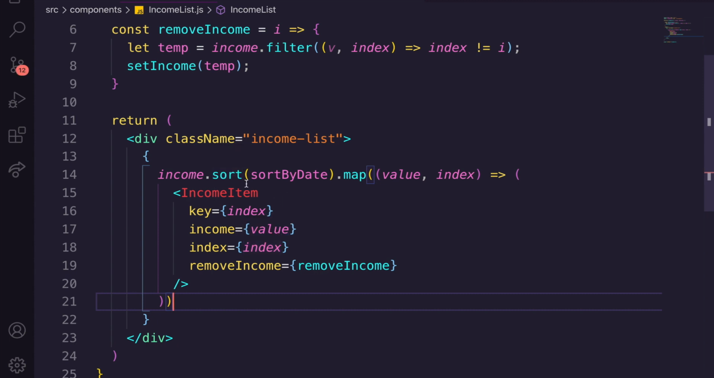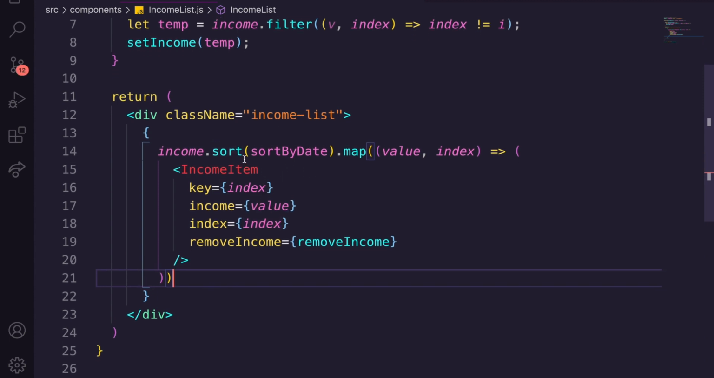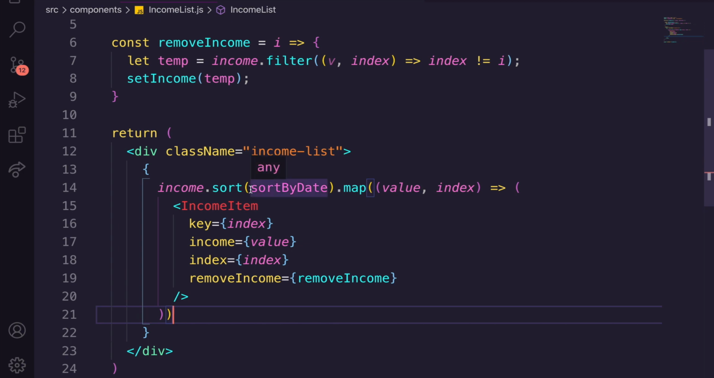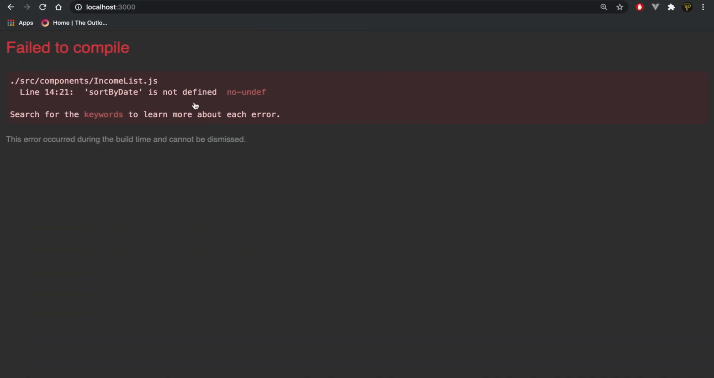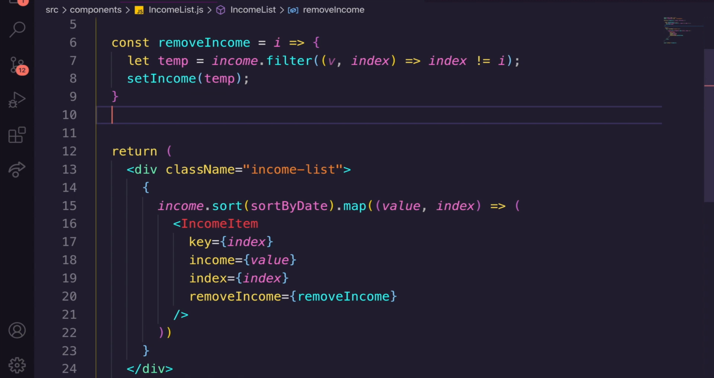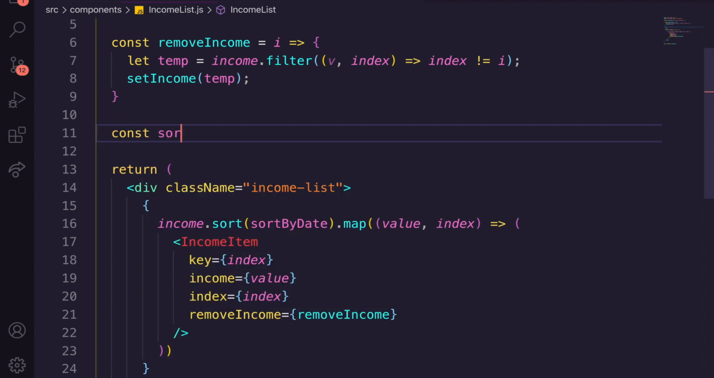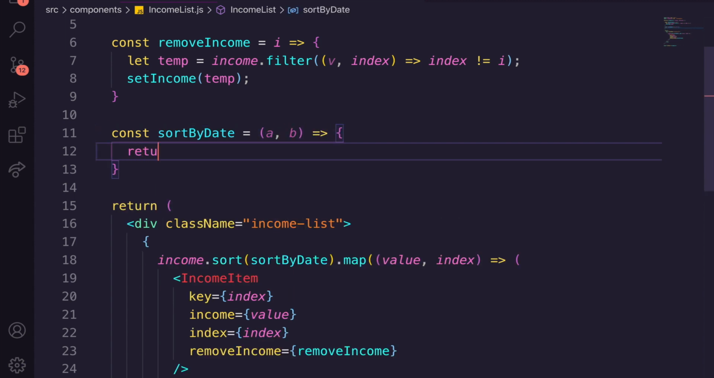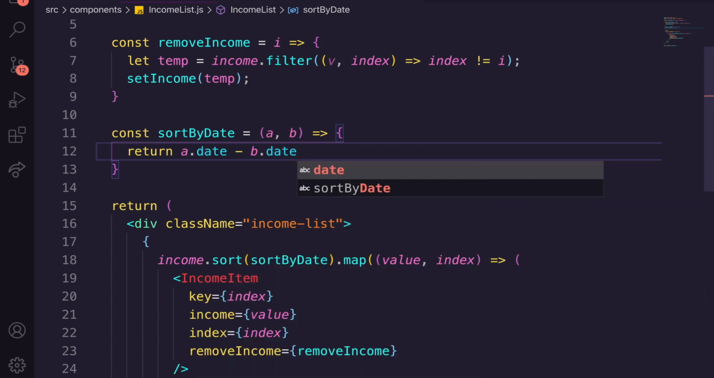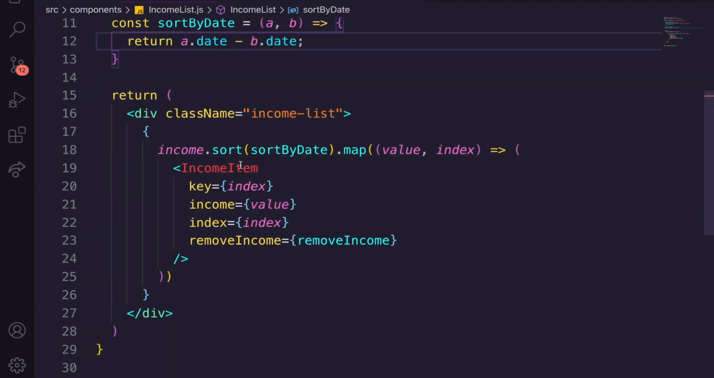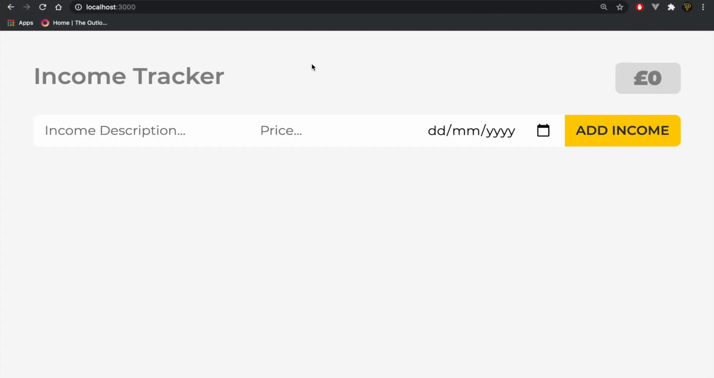So you can see we're sorting this and we're adding the income. Now the issue is we're not actually sorting anything. Look, it's going to say sortByDate is not a function. So what we need to do is create a sortByDate function. And how we do this, we pass through a and b, the comparing values, and all we do is return a.date minus b.date. Hit save, and that is going to be the complete version of our income tracker.